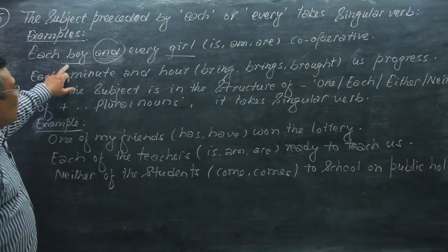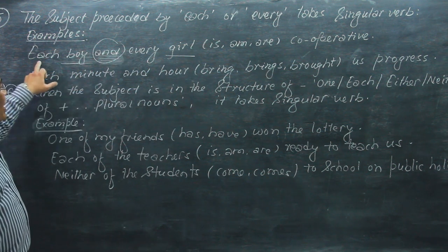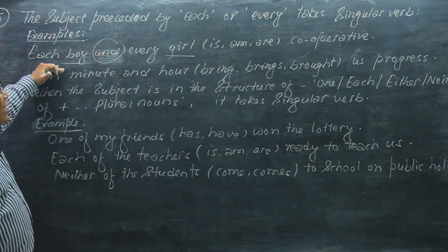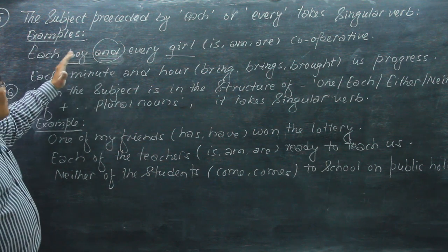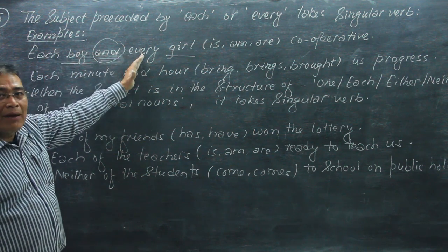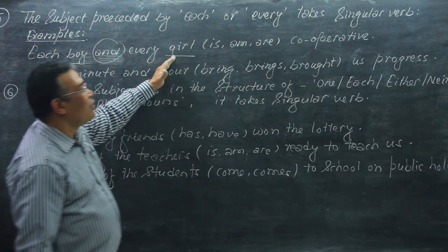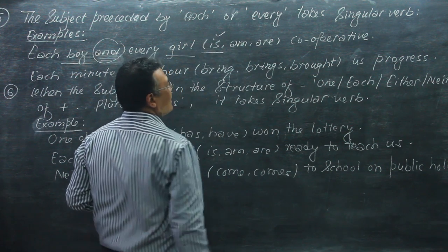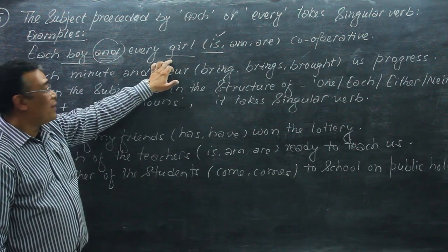But when the subject is preceded by "each" or "every", the subject takes a singular verb. And here, each boy and every girl takes the singular agreement. So the correct answer is: each boy and every girl is cooperative.